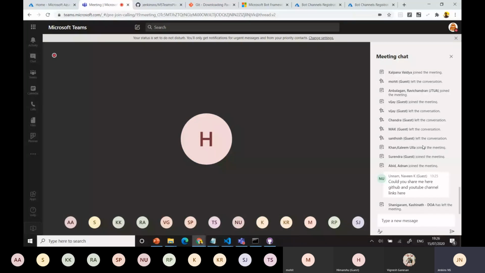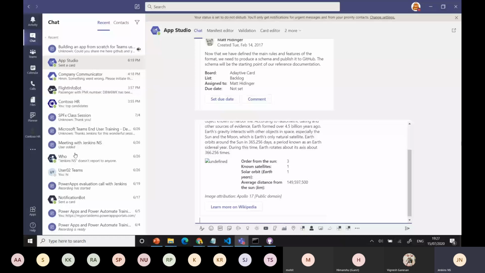The fourth one is your code development. You can use your teams with a template or your Node or .NET code. At the same time, if you are using Node and .NET code, then you need to do the manifest manually. That is nothing but you are going to use from your App Studio. Okay, that is the first step.